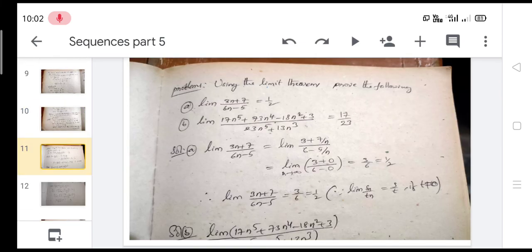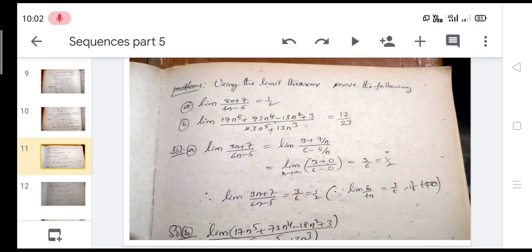Now using the limit theorems, prove the following. The limit of (3n + 7)/(6n − 5) is equal to 1/2. And the limit of (17n⁵ + 73n⁴ − 18n² + 3)/(23n⁵ + 13n³) is equal to 17/23.